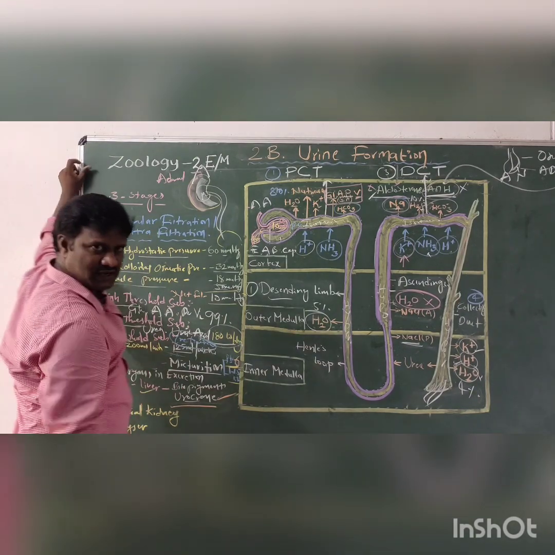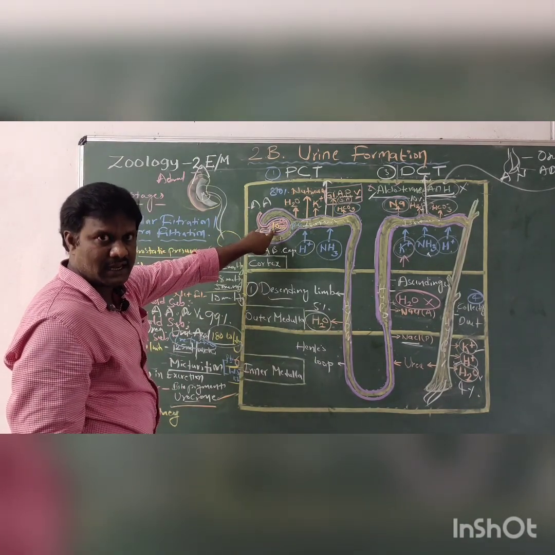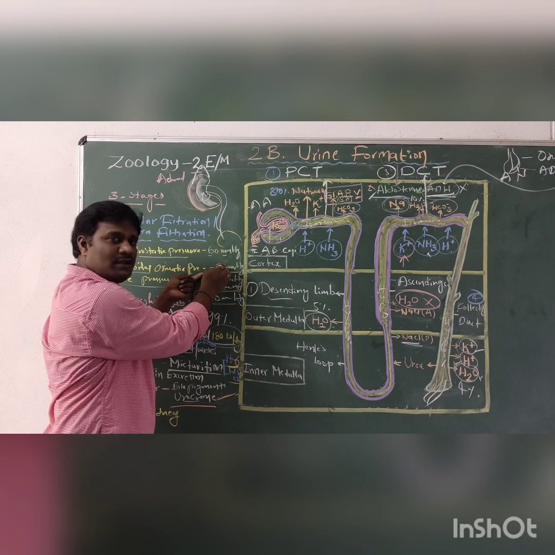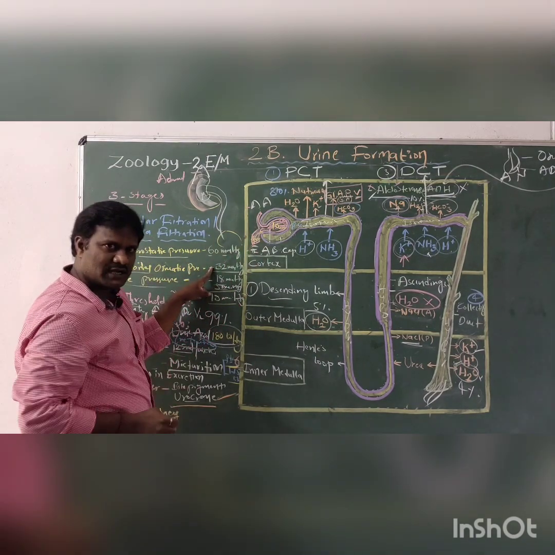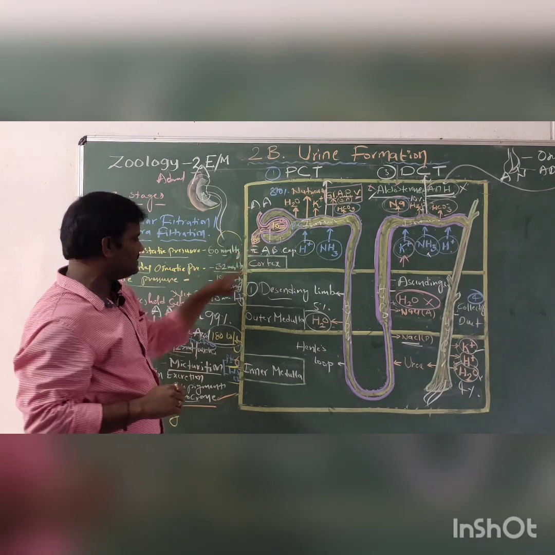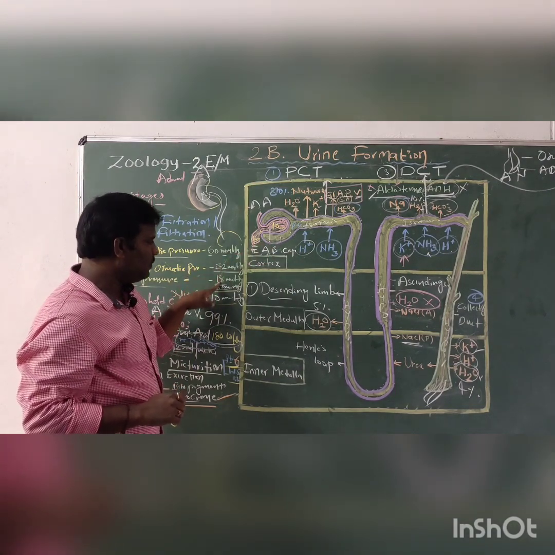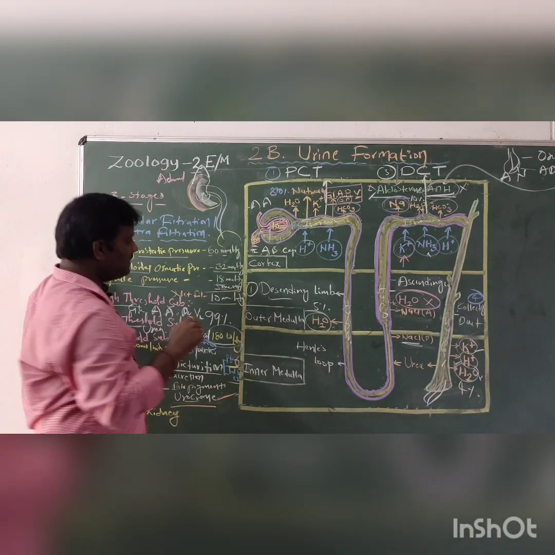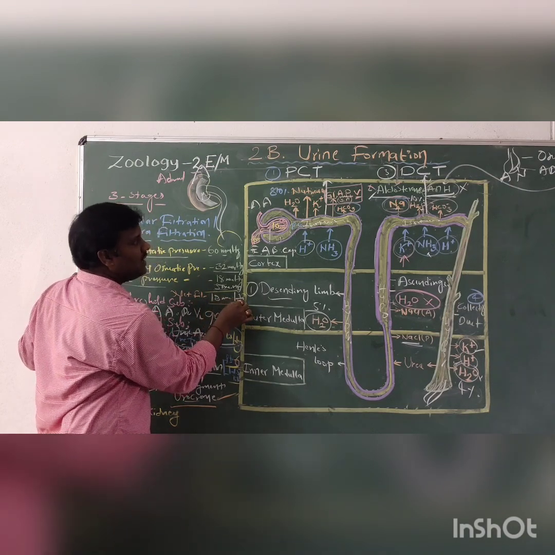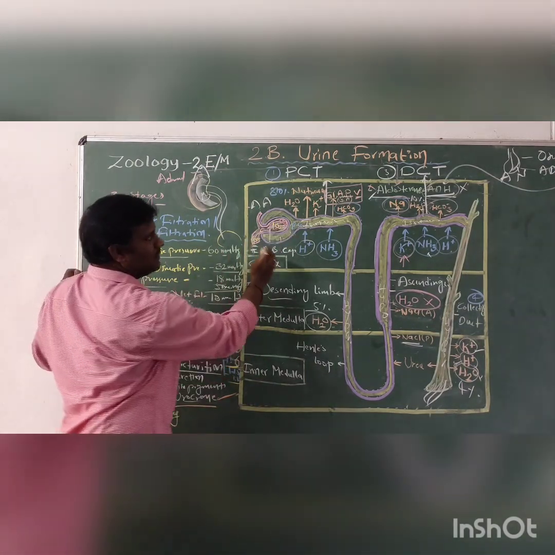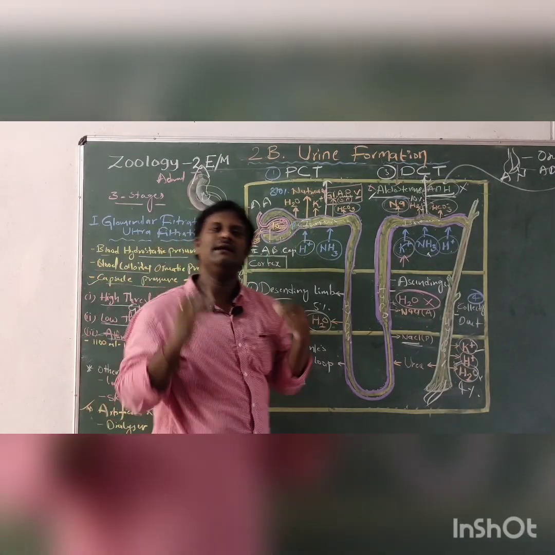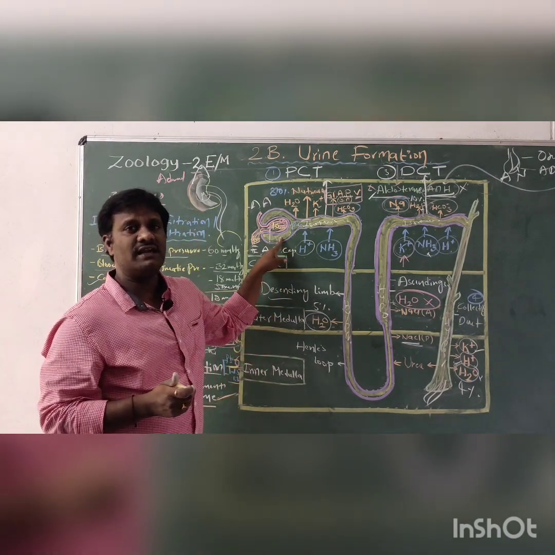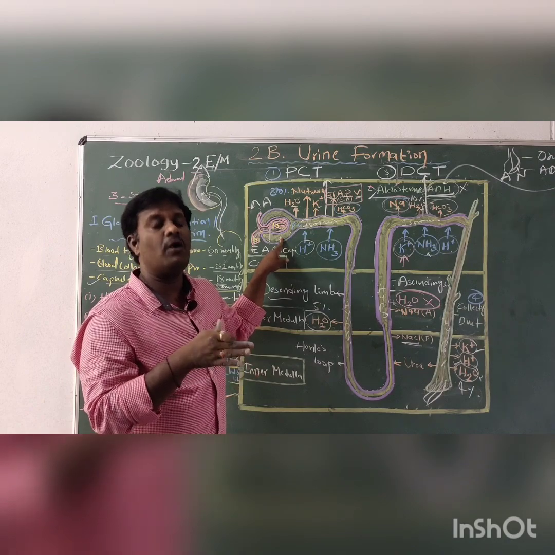One is glomerular filtration, which occurs in the glomerulus, with a maximum blood pressure of 60 mm Hg. Against this 60 mm Hg, there is 32 mm Hg colloidal osmotic pressure and 18 mm Hg capsular pressure. So 32 plus 18 is 50 mm Hg of total opposing pressure, and the remaining 10 mm Hg enters the primary urine in Bowman's capsule. William Bowman was a scientist who explained the importance of the capsule, so it is named Bowman's capsule.